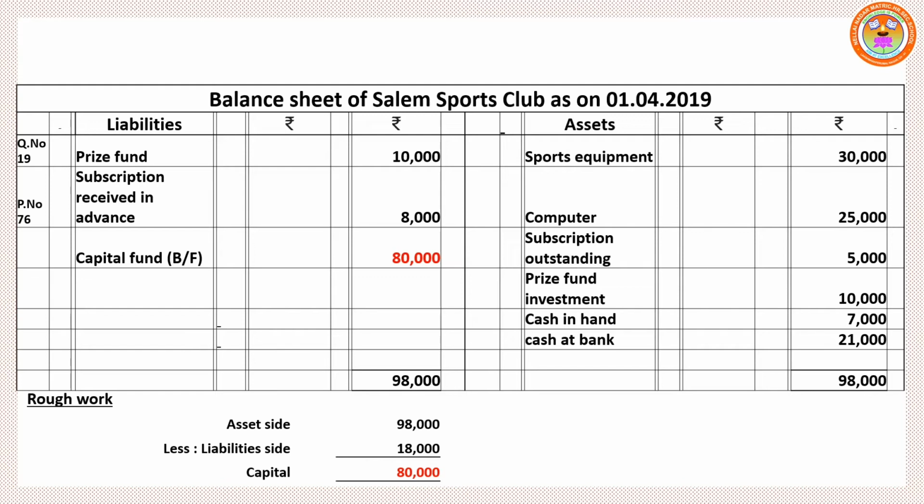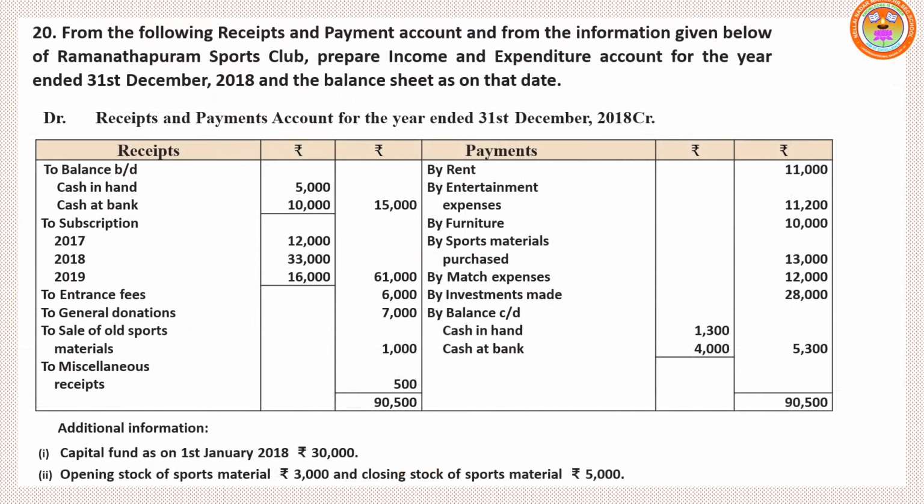Now read question number 20. From the following receipts and payments account and from the information given below of Ramanathapuram Sports Club, prepare income and expenditure account for the year ended 31st December 2018 and balance sheet as on that date. So they asked us to prepare two things, income and expenditure account and balance sheet.